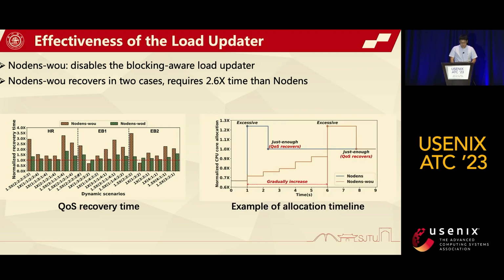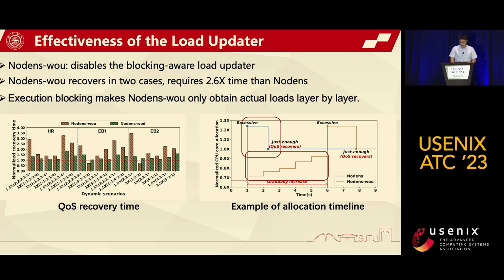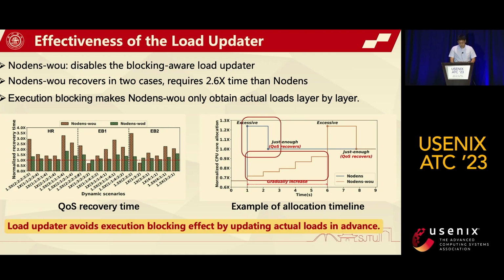This figure shows the resource allocation process in one test case. Nodens allocates enough resources to the microservices at an early time, while Nodens-WOU gradually increases the resources after each monitoring interval. This is because the execution blocking effect makes Nodens-WOU only obtain the actual load of microservices layer by layer. Therefore, the blocking-aware load updater can avoid the execution blocking effect by updating the actual load in advance.